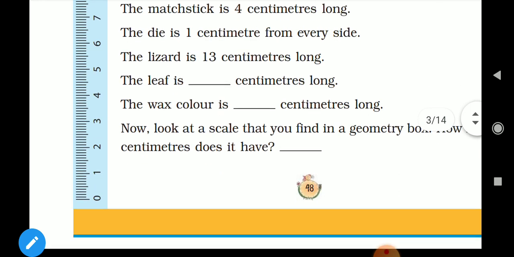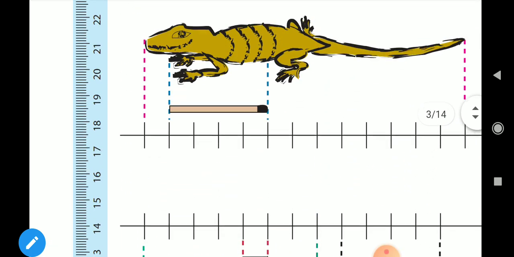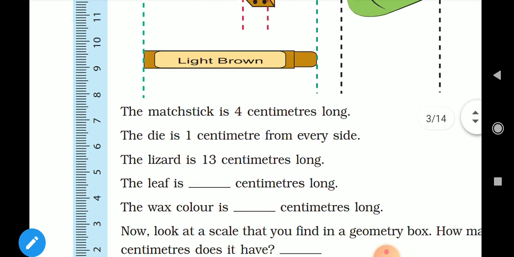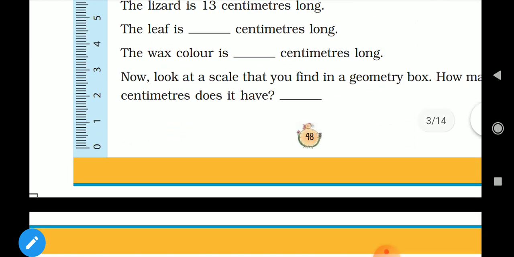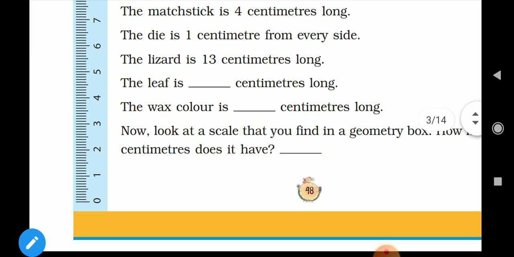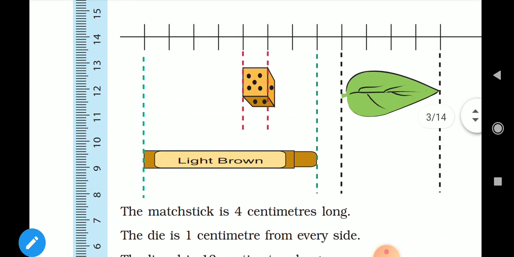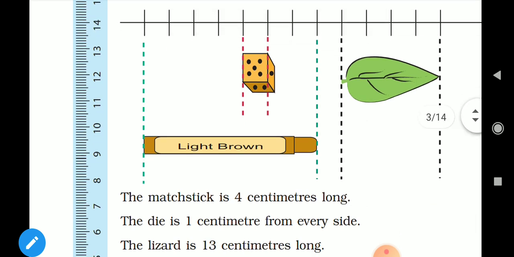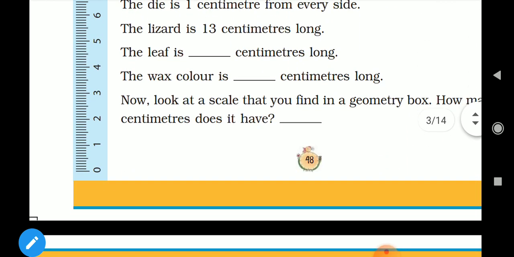See, on the side also they gave a scale here, a 15 centimeter long, 24 centimeters long scale was given here, and you can make a strip like that, or take a scale and measure these lengths. Okay, how long the crayon is, how long this is, how long the leaf is. Okay, this is all about measuring, children. So all of you do it and write all this in your classwork.